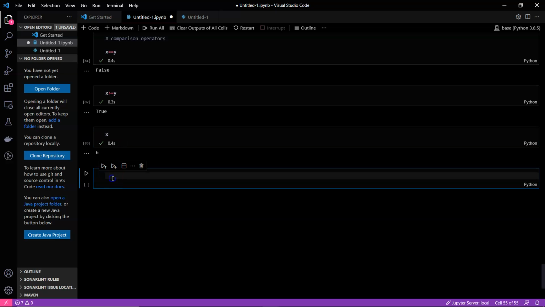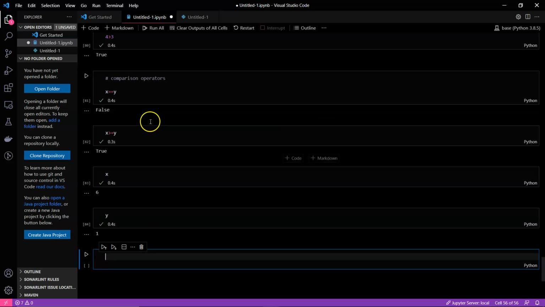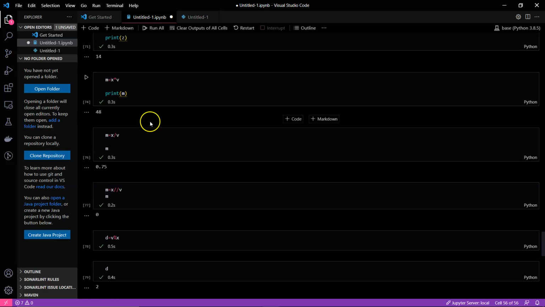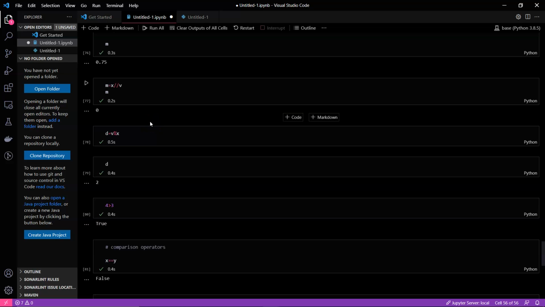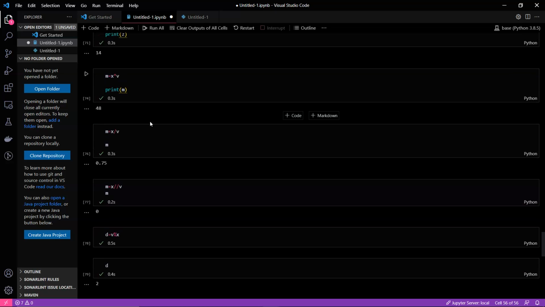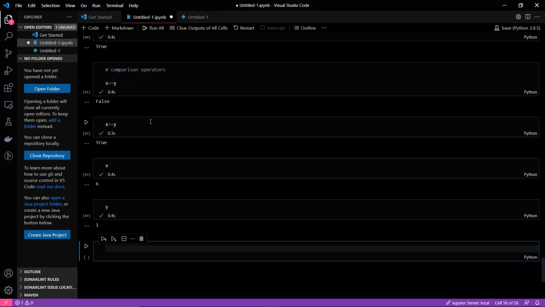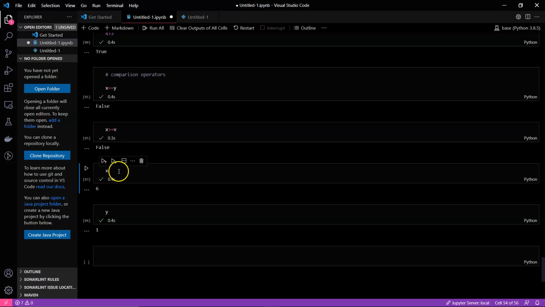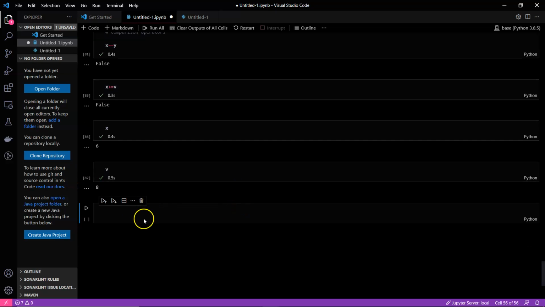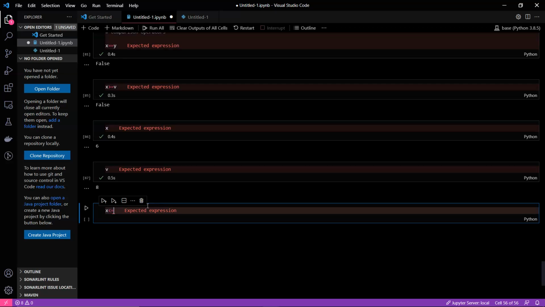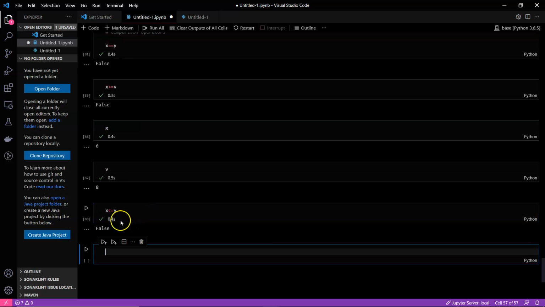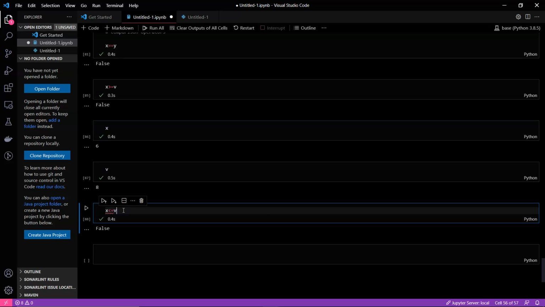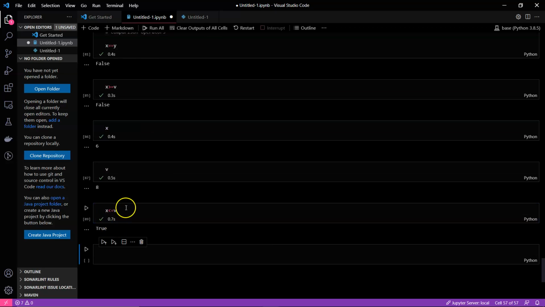Actually it's 6, and the y value became 1, so that's why we are getting 6 is greater than or equal to 1. So y became 1, that's what we have to see. Actually we had to take v, so now you can see it's false, 6 and 8. Now let's see if x is less than or equal to y. You can see that y is 1, so it's false, but we are comparing it with v, so it's true.